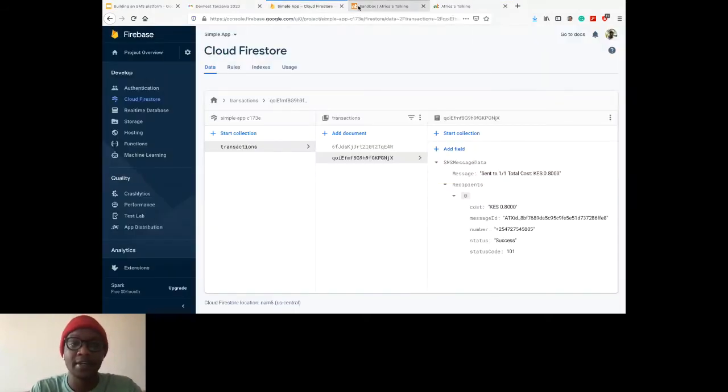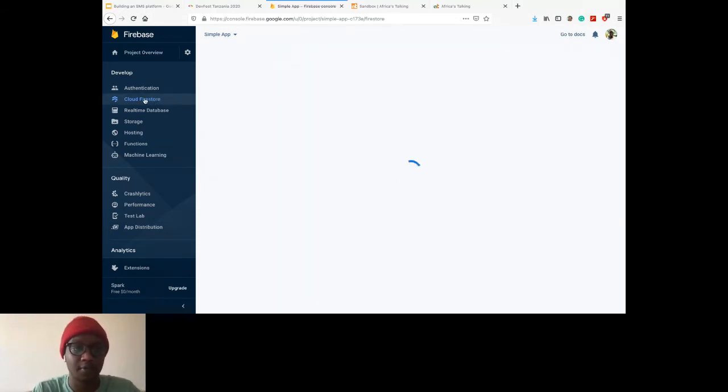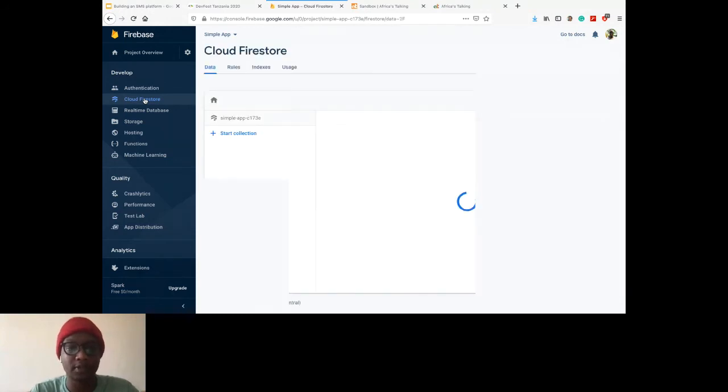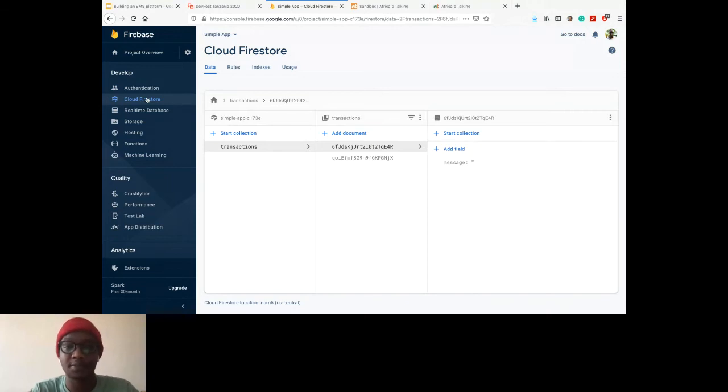And then for Firebase, the next thing you need to do is log into your Firebase console and head to your Cloud Firestore. If you've never used Firestore before, it's going to ask you to create a database. Once you create the database, you can actually manually add in the data yourself. But what we're going to try to do is add the data from our application. One thing I'm doing is I'm using an auto ID, so I'm not creating the ID myself. It's auto generating on Cloud Firestore, right?